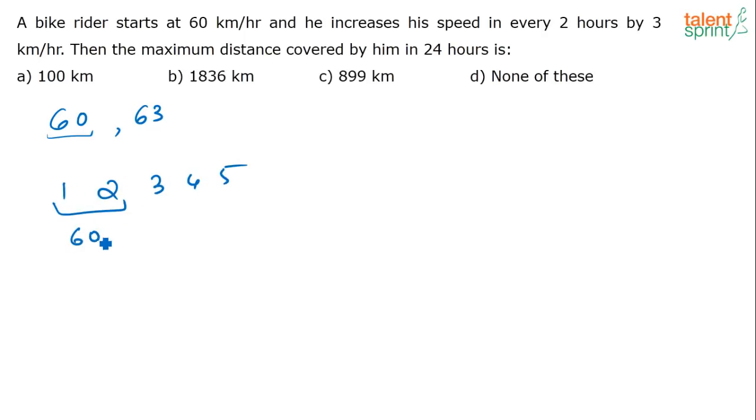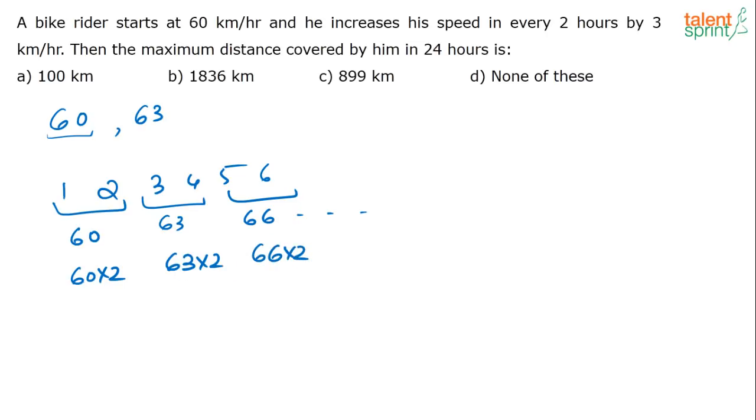First 2 hours he is traveling with a speed of 60. Next 2 hours he is traveling with a speed of 63. Next 2 hours he is traveling with a speed of 66 and so on. Correct? So what is the distance that he is covering every 2 hours? In the first 2 hours he will cover 60 into 2. In the next 2 hours he will cover 63 into 2. Correct? 60 kilometers he is covering in 1 hour, so in 2 hours he will cover 60 into 2. Here 63 into 2. Then 66 into 2 and so on. Correct? That will be the distance that he is covering.